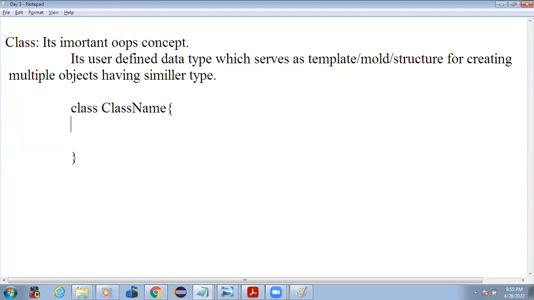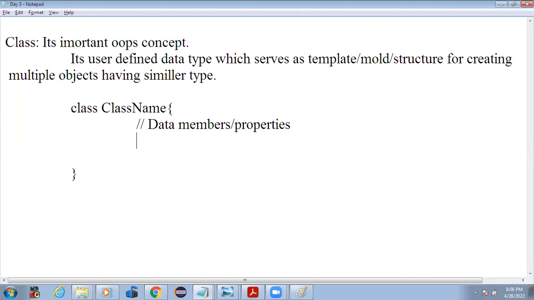So what will be there in the class? Basically, in the class we have the data members, or we call them properties.